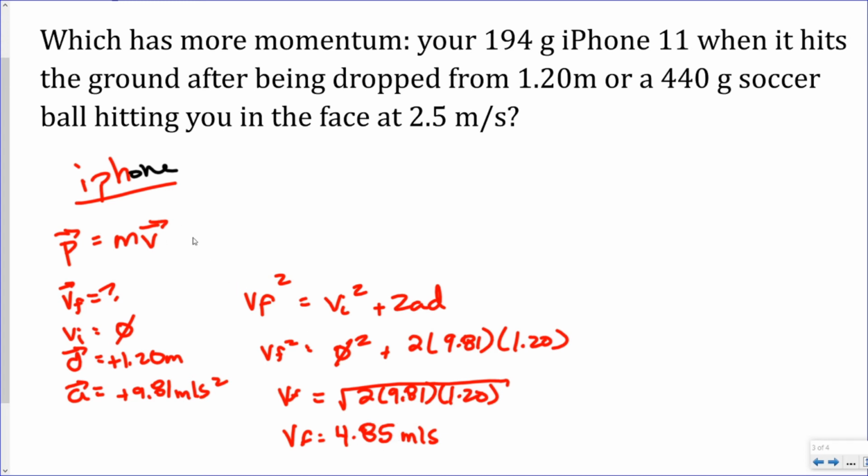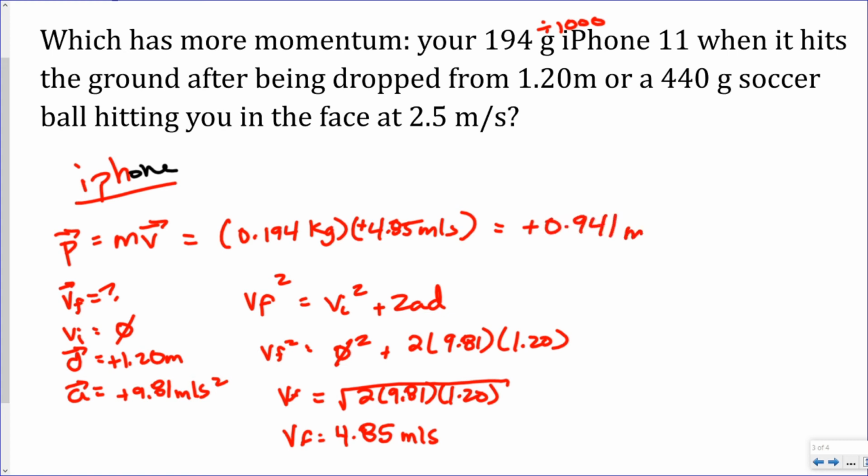Let's plug that in up here. So my mass was 194 grams. We need to convert that to kilograms, right? Mass is always in kilograms. So there's 1,000 grams in a kilogram, so we just divide that by 1,000. So we have 0.194 kilograms times 4.85, and we should say this is positive meters per second. And when I do that, I get positive 0.941 kilogram meters per second.